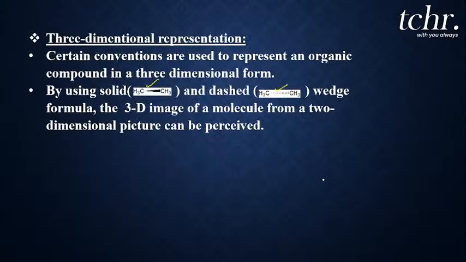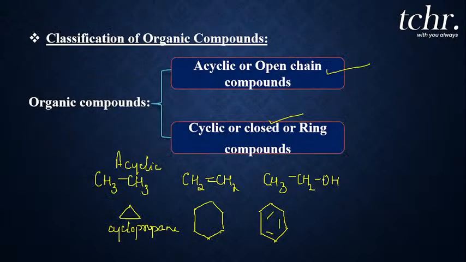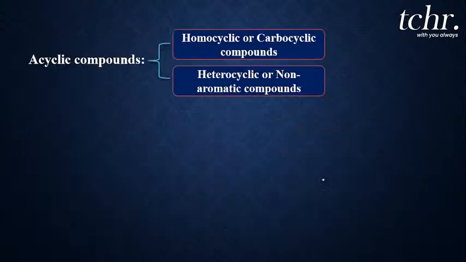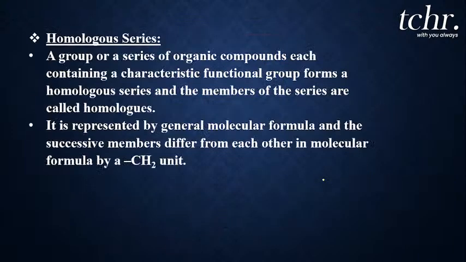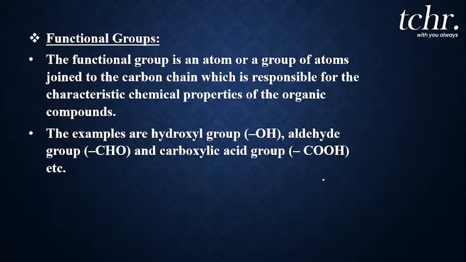Okay, and also the three-dimensional representation, very interesting, right? How the solid wedge and dash wedge can be used in the representation of organic compounds in three-dimensional form. And the classification of organic compounds, what is acyclic, cyclic, aromatic, benzenoid, non-benzenoid, homocyclic and heterocyclic compounds, is clear for you all, right, my dear students? And also I gave an introduction to all the functional groups that combine with the organic compound to give different chemical properties, including aromatic compounds.